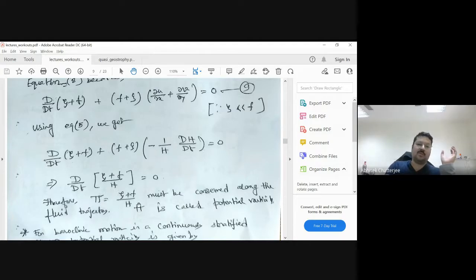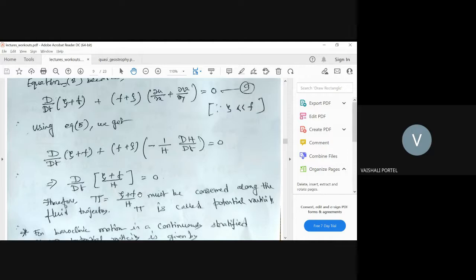Suppose you have an eddy at 30 degree north, and that eddy is moving from 30 degree north to say 40 degree north, going towards the pole. What will happen if it moves to the north, assuming that your zeta is not changing, so its rotation rate, its velocity, is not changing? What will happen to f if it moves to the north? F will change, right? If it moves from 30 north to 40 north.